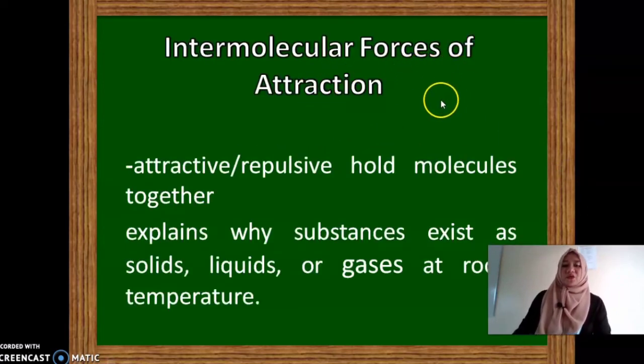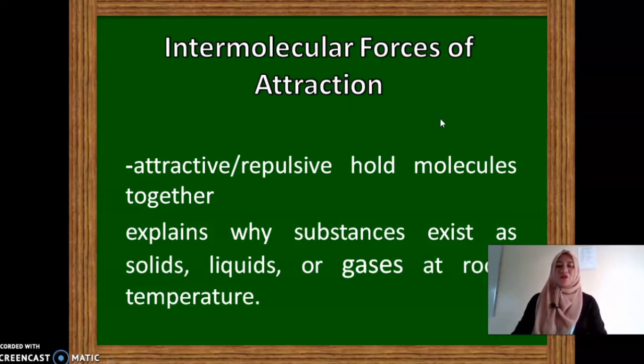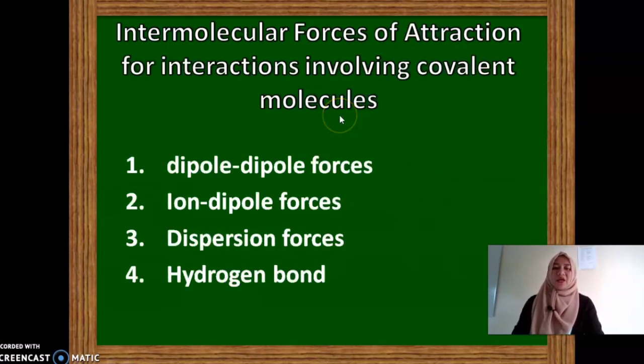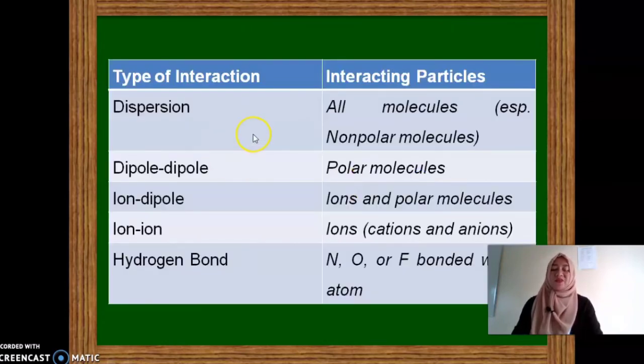Intermolecular forces of attraction is actually an attractive or repulsive force that holds molecules together. This explains why substances exist as solids, liquids, or gases at room temperature. So there are intermolecular forces of attraction for interactions involving covalent molecules. We have four. We have dipole-dipole forces, ion-dipole forces, dispersion forces, and hydrogen bond. What are the differences between these?